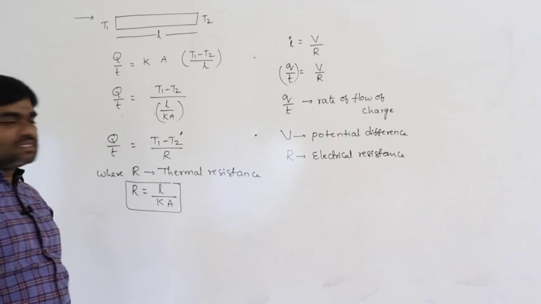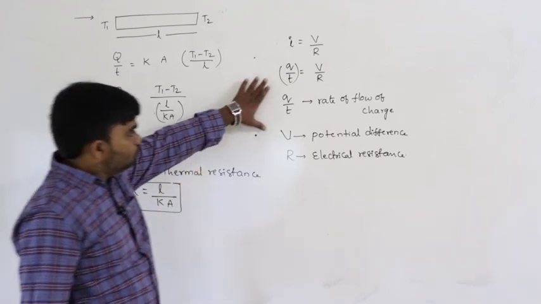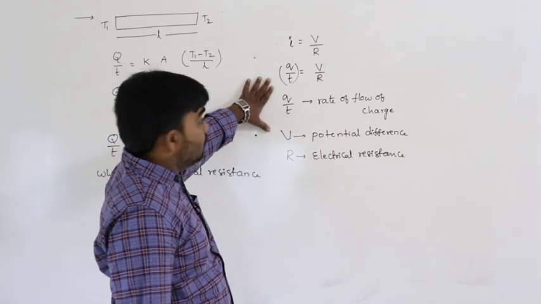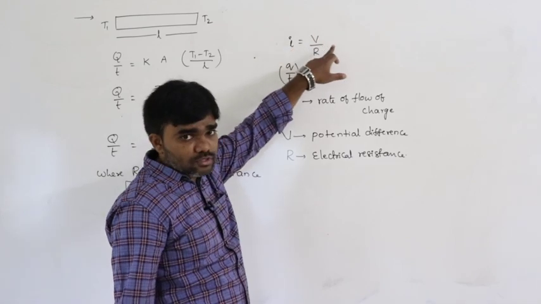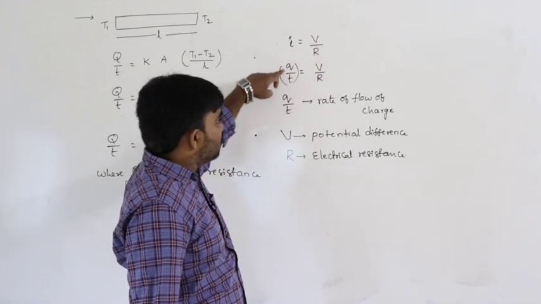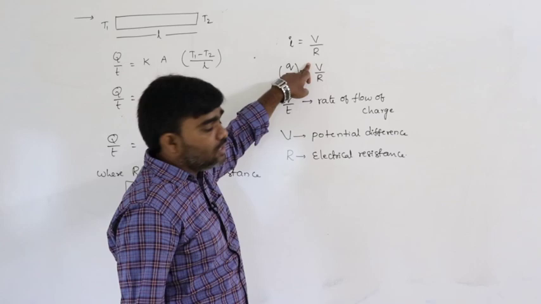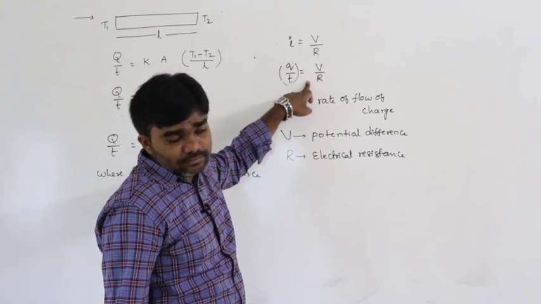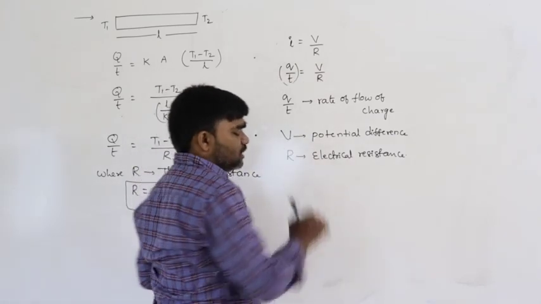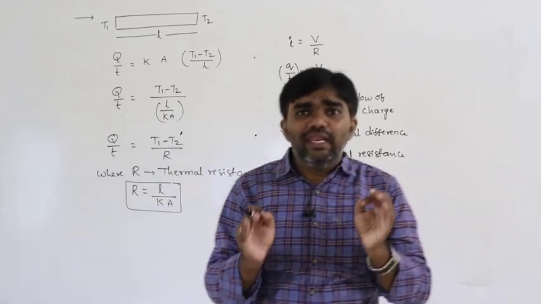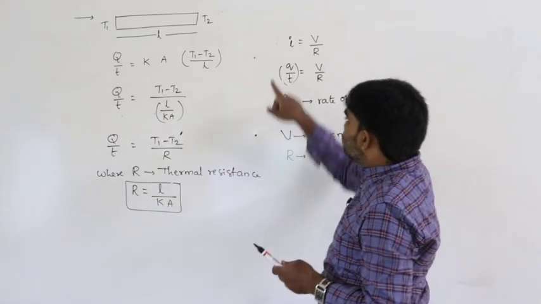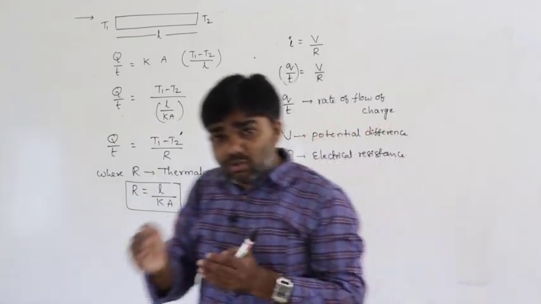Why we are discussing this is, I think you know about this: I is equals to V by R, Ohm's law. I is nothing but rate of flow of charge. What is V? Potential difference. If there exists any potential difference, then only charge flows from one place to another place.